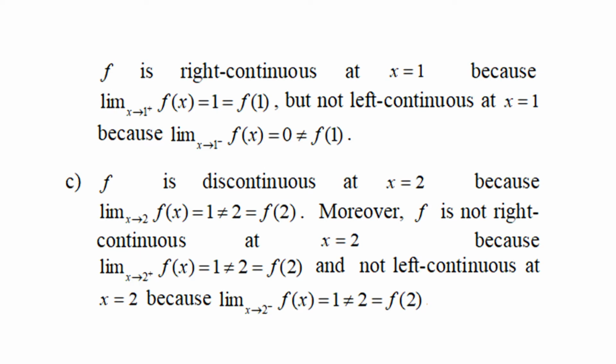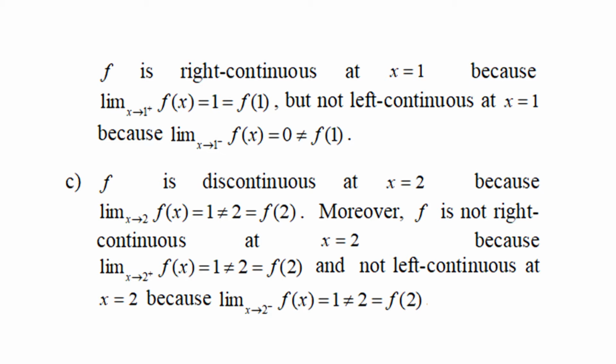f is right continuous at x equal to 1 because the limit of f of x as x approaches 1 from the right equal to 1 equals f of 1. But it is not left continuous at x equal to 1 because the limit of f of x as x approaches 1 from the left equals 0, which is not equal to f of 1.